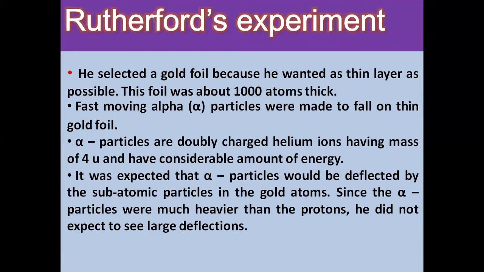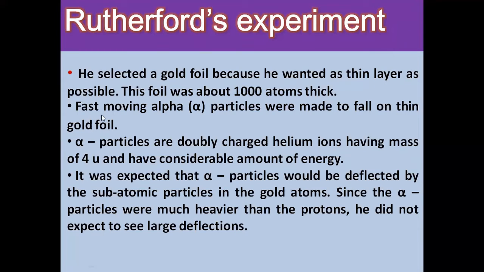Ernest Rutherford was interested in knowing how the electrons are arranged within the atom, and he designed an experiment for this. Let us see his experiment. He selected a gold foil because he wanted as thin a layer as possible. Gold is a metal which can be converted into a very thin sheet. This foil was only about 1000 atoms thick.